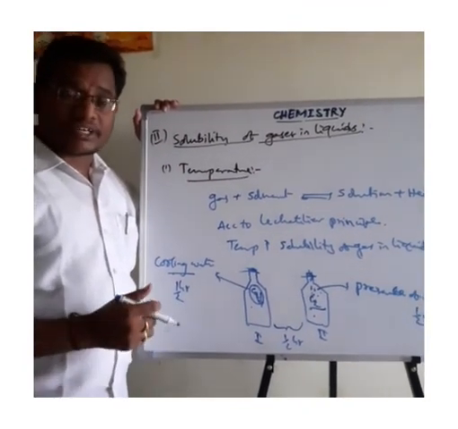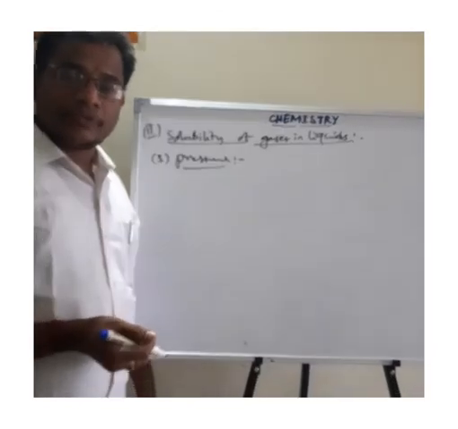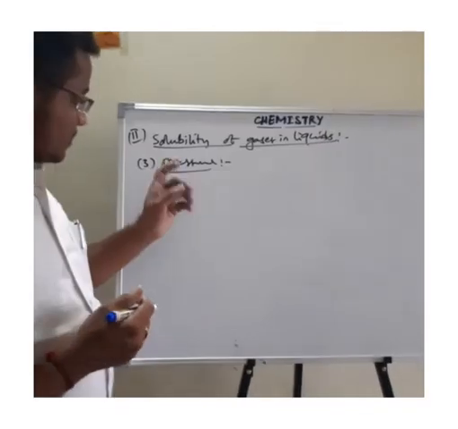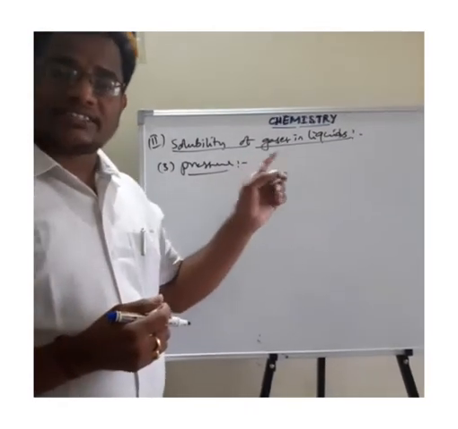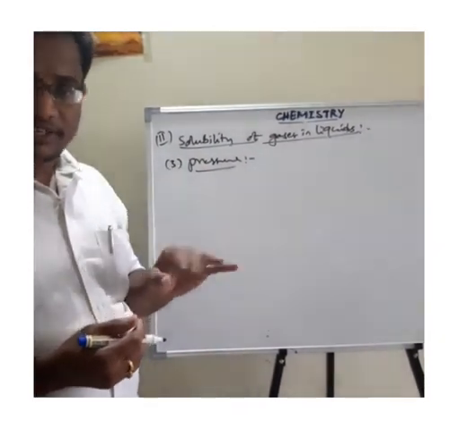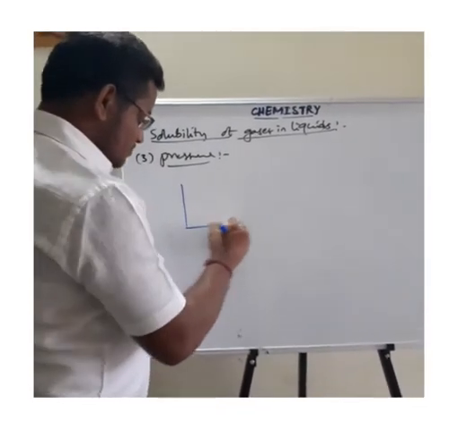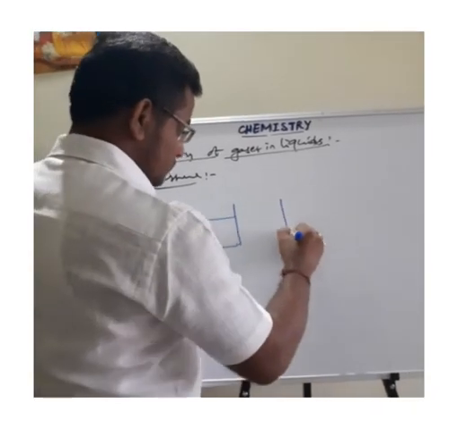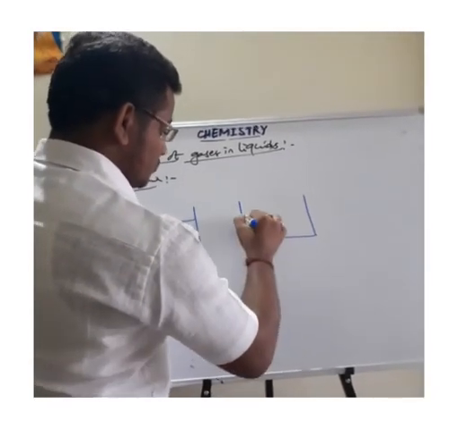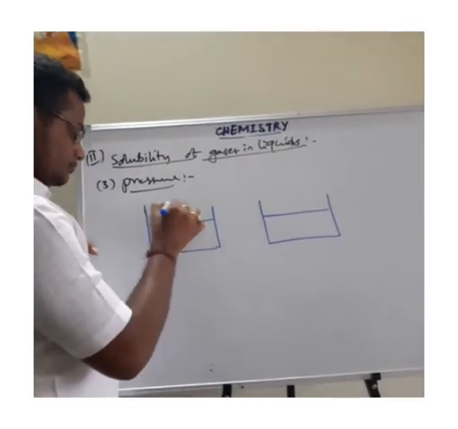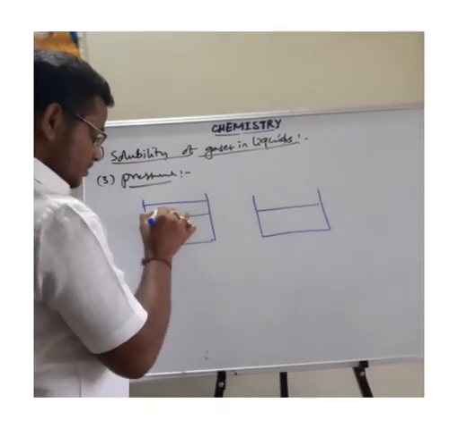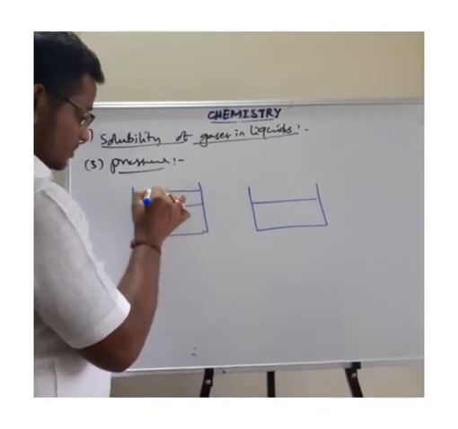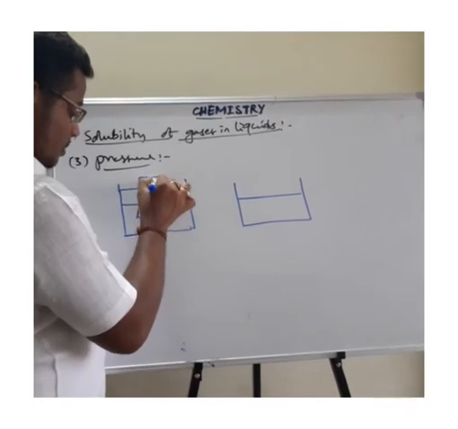Then the next one is pressure: how pressure affects the solubility of the gas in the liquids. Generally, as the pressure increases, the solubility of the gas in the liquid increases. Here I will explain with one small example. This is a beaker of water, and here also I am taking a beaker of water. Here this is liquid, this is gas. Here the pressure is W gram weight.